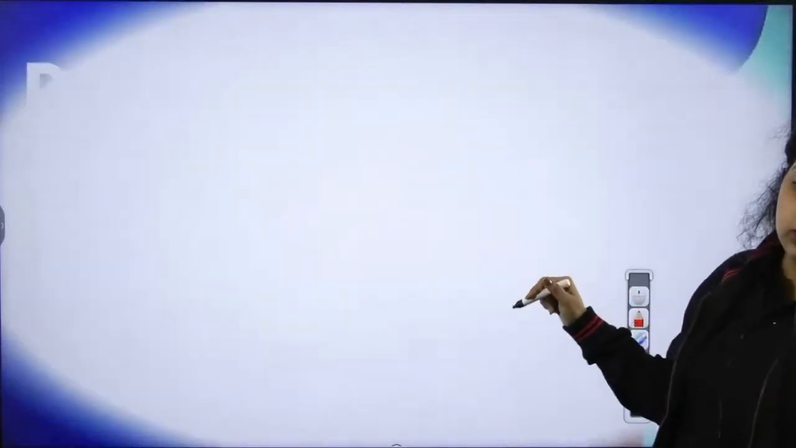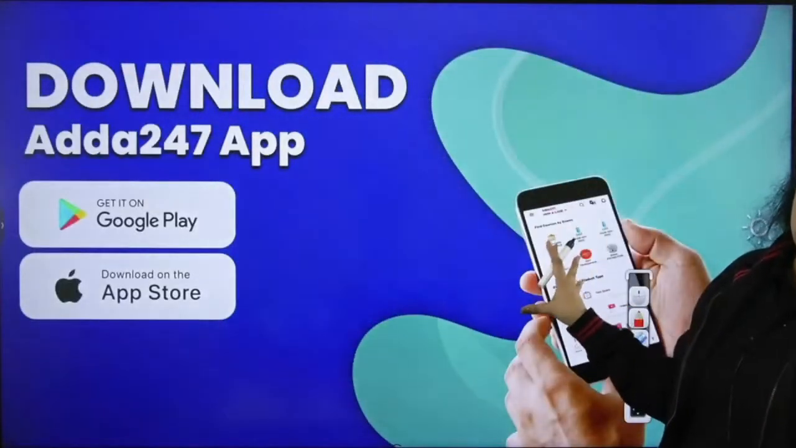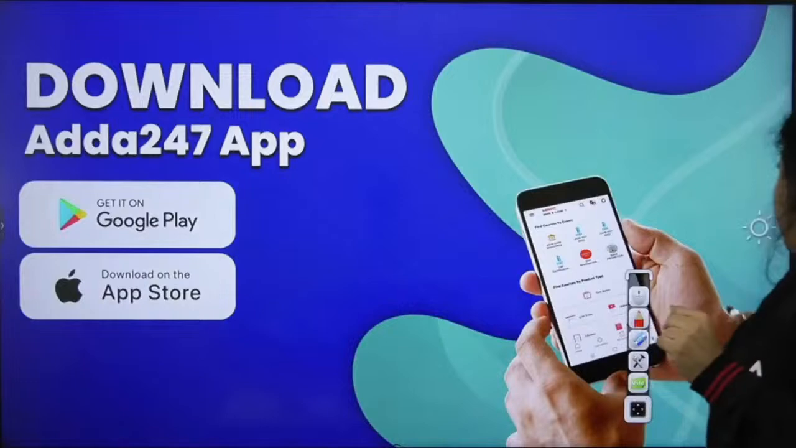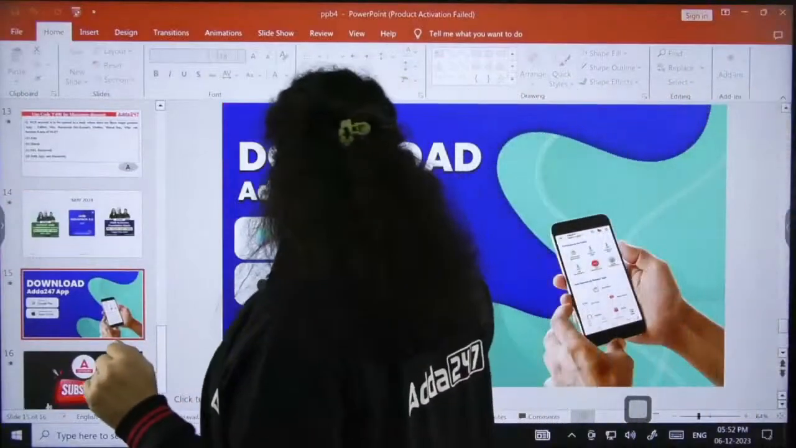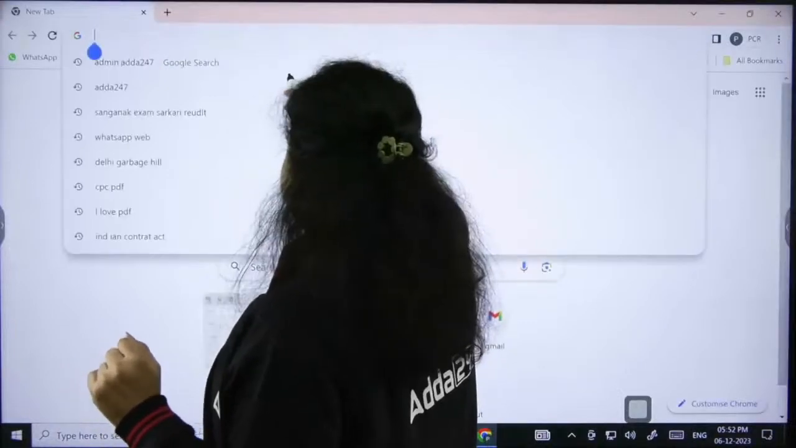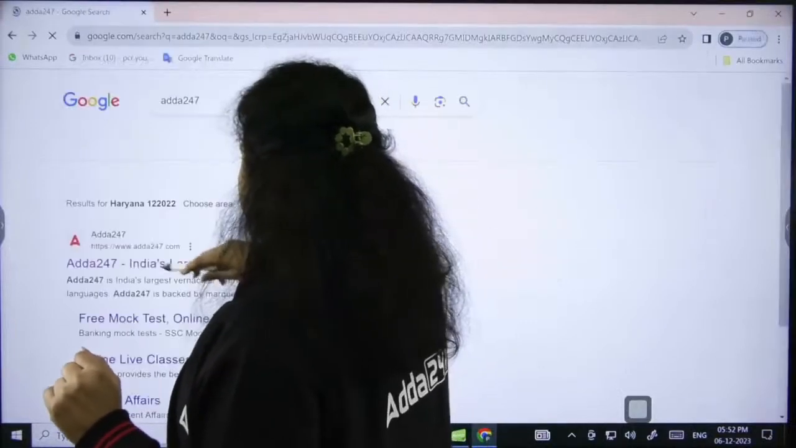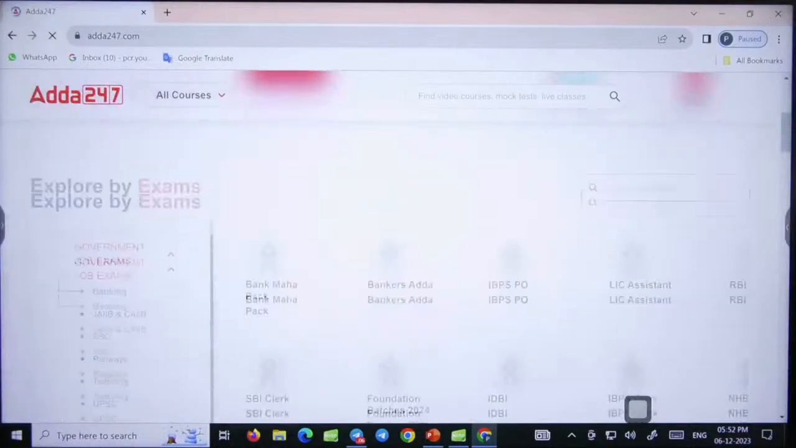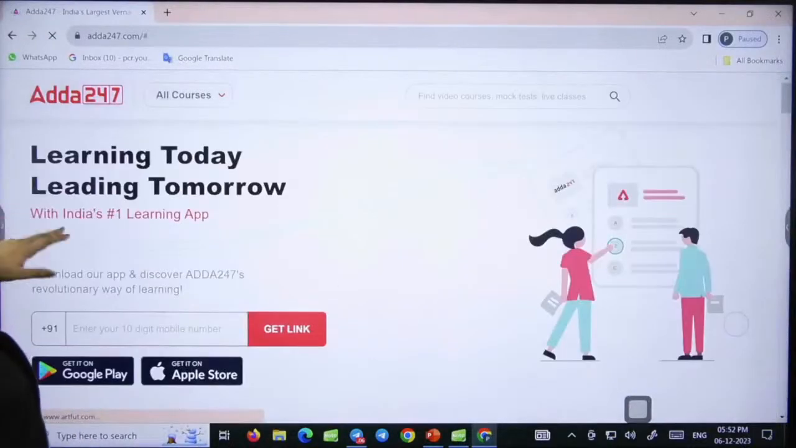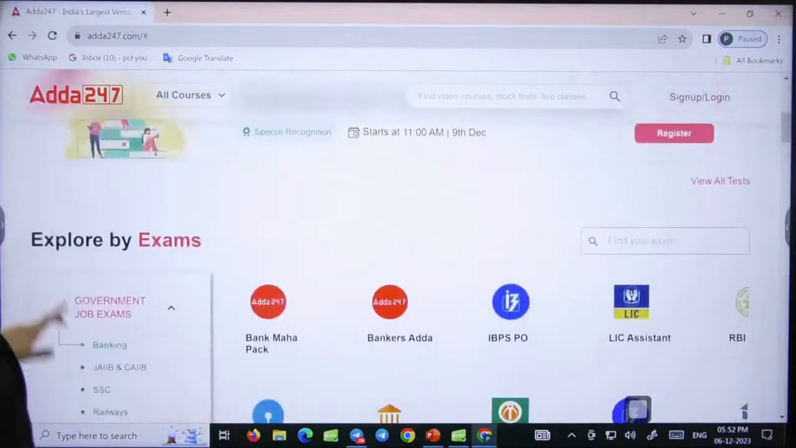Now, how to enroll? To enroll, first you have to download the Adda 24/7 application. After downloading the application, you have to go to the exam category. So let's say this is the application's front page. Here you will find the exam category JAIIB CIB. So click on JAIIB CIB here.